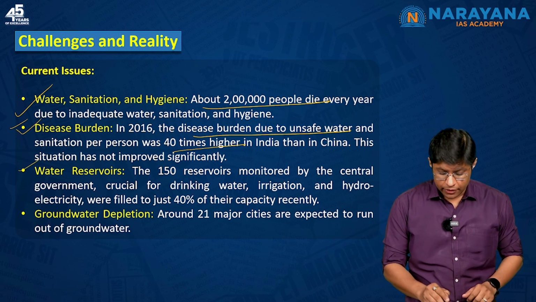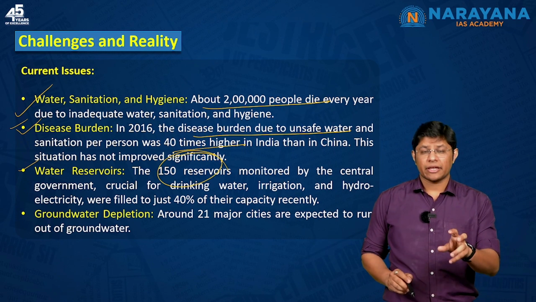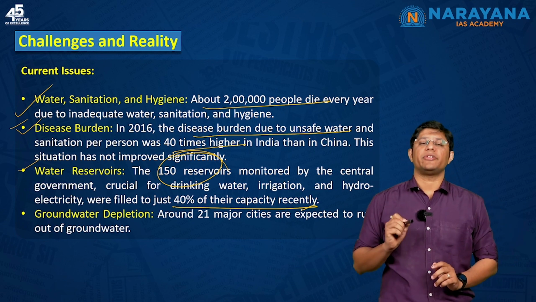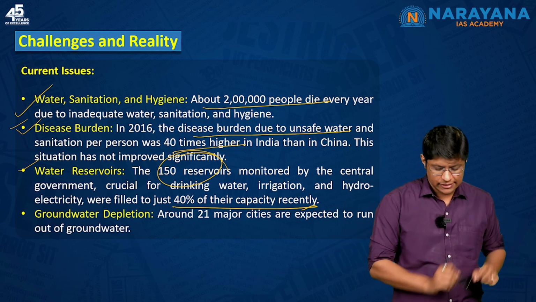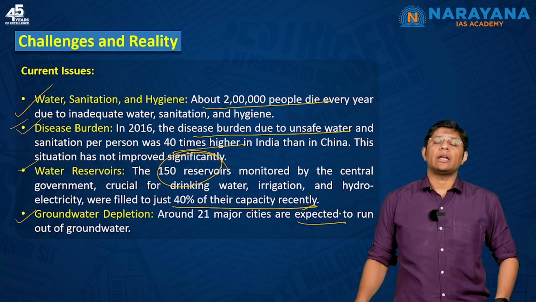Second problem. Third, the 150 reservoirs which are monitored by the central government, the capacity of these reservoirs is only 40%, which is way too less. Fourth, around 21 major cities are expected to run out of groundwater.